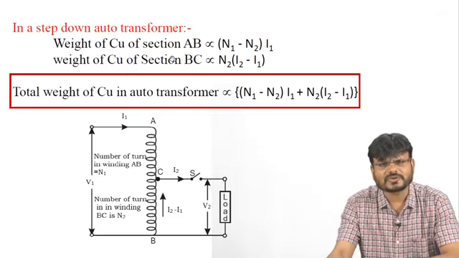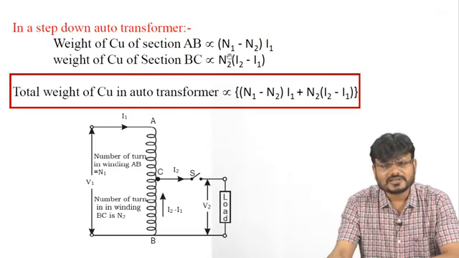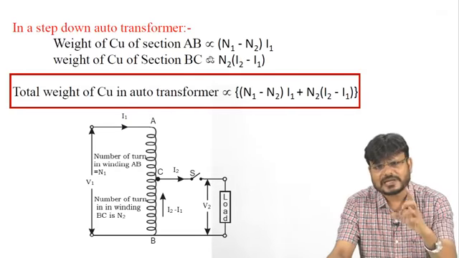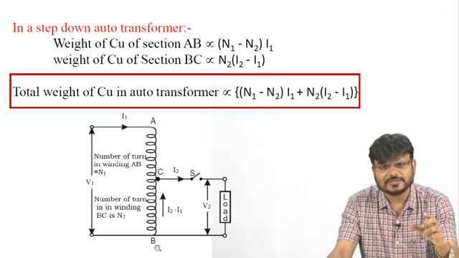Similarly, in the case of the auto transformer, the primary side is AB. So here, what is the number of turns?